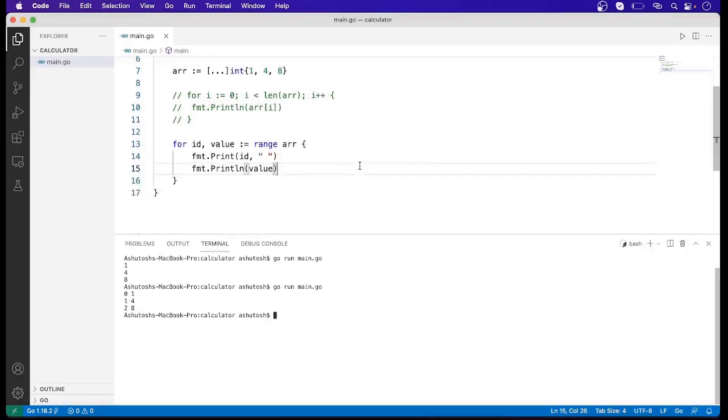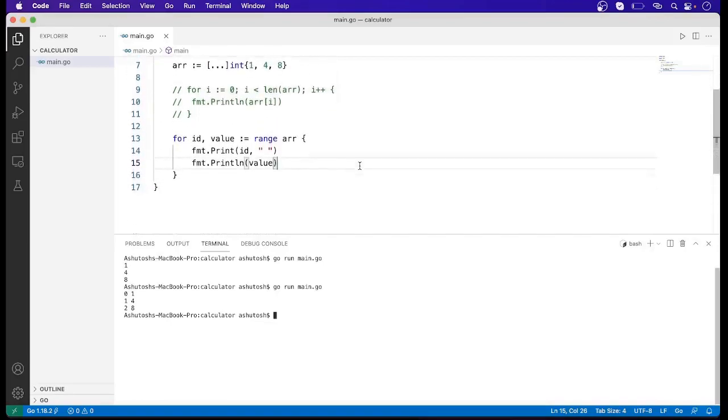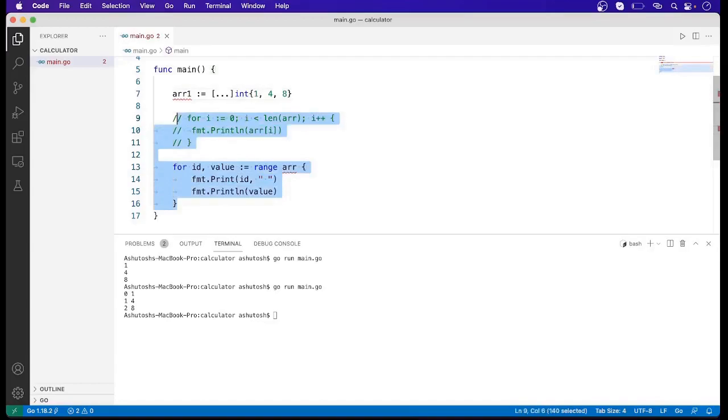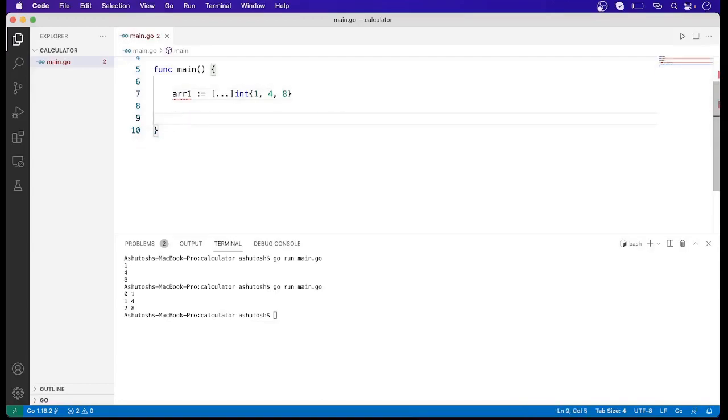One more point is there, like if the elements of the array are comparable, then we can compare two arrays with the comparator operator. So for example, here we have array 1, and let me create another array 2.